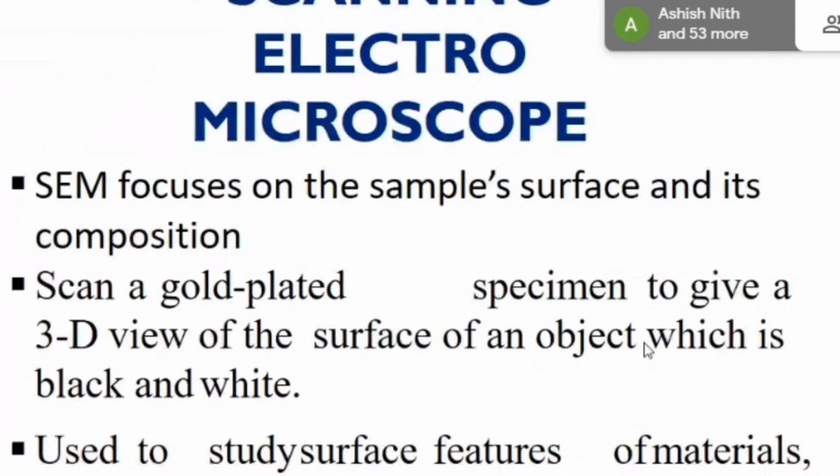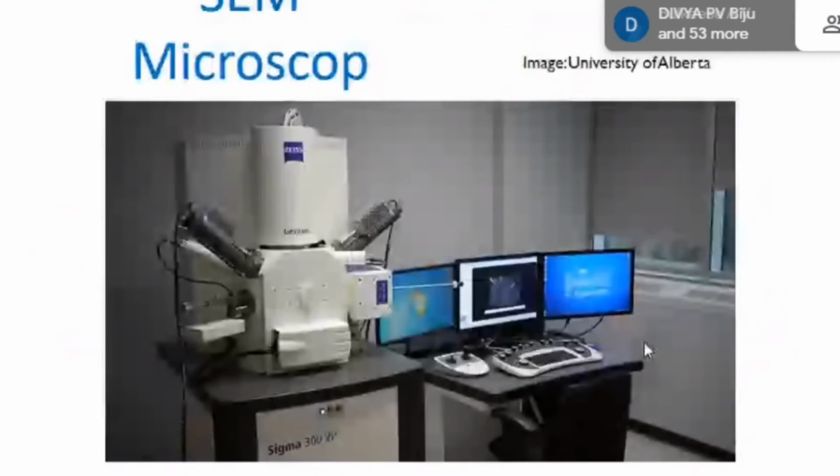We can use this to study surface features of materials, cells, and also biological viruses. SEM has a resolution 1000 times better than the light microscope, the optical microscope.